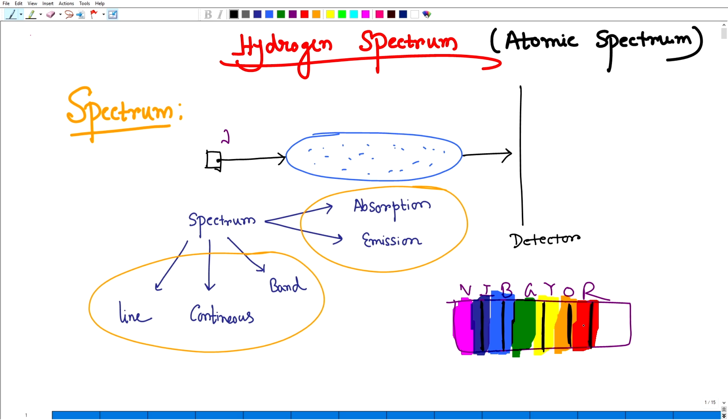Each line corresponds to some frequency, so that frequency is absorbed by the gas while passing through the discharge tube.